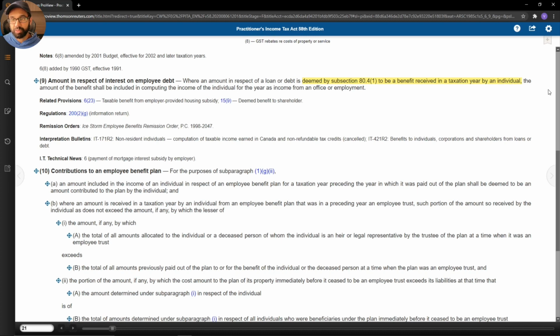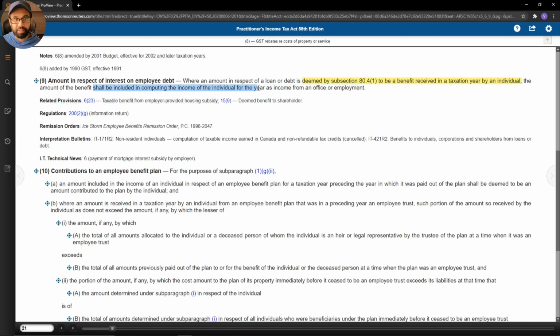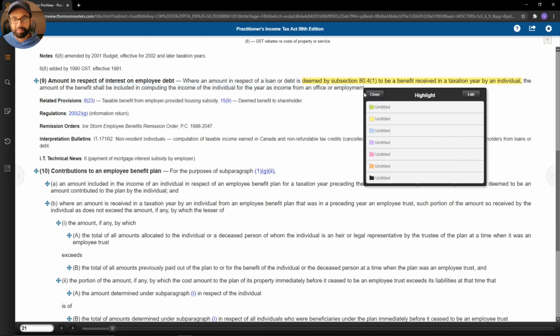The individual must receive the benefit. It goes on to say that the amount of the benefit shall be included. So if there is a benefit, it shall be included in computing income of the individual for the year as income from an office or employment.